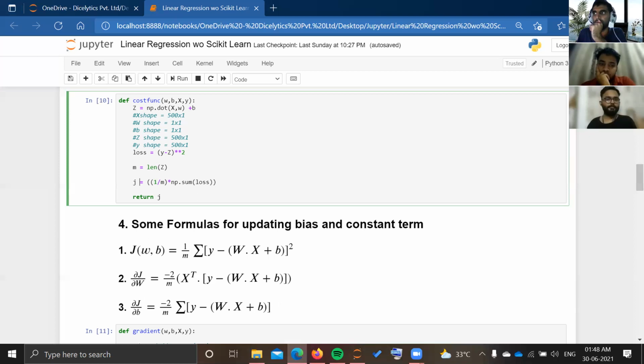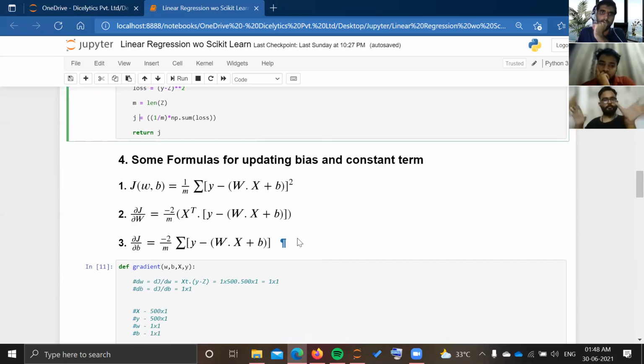So X is 500, comma 4, W is 4, comma 1. It's a valid multiplication or dot product of 2 matrices. So the resultant matrix will be 500, comma 1, right? Which is a 1D column vector. And that's exactly the dimension of Y. Y was also 500, comma 1, a one dimension vector.